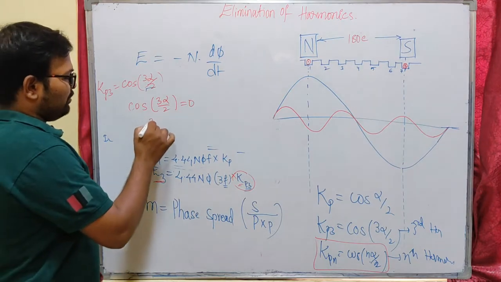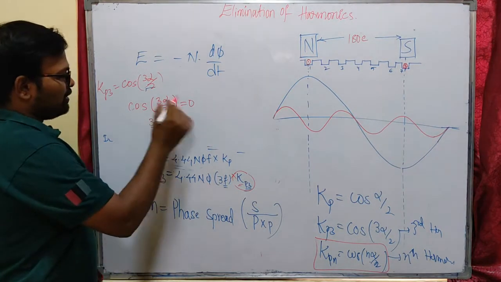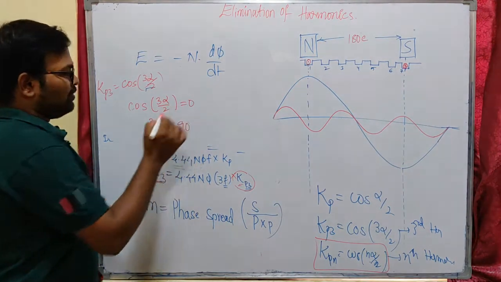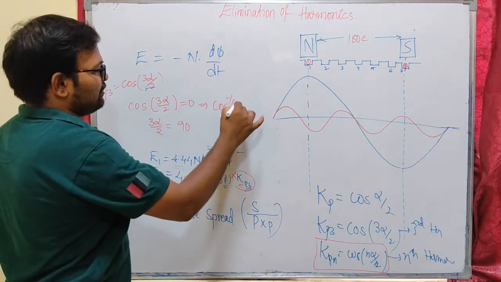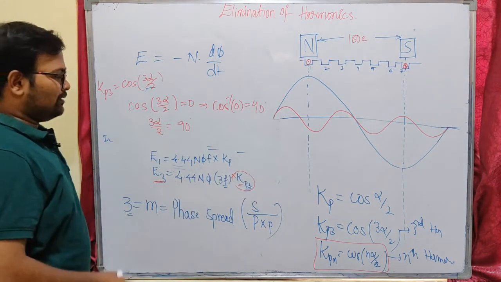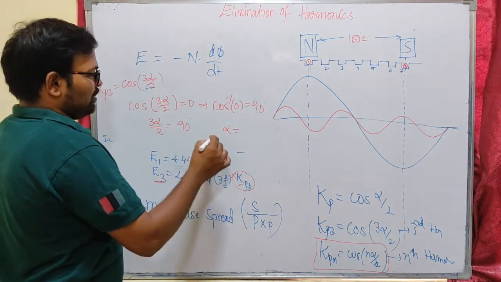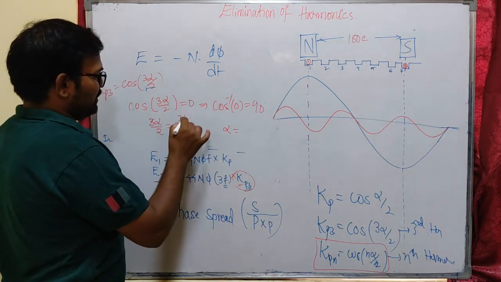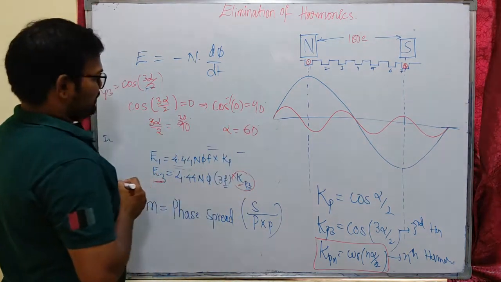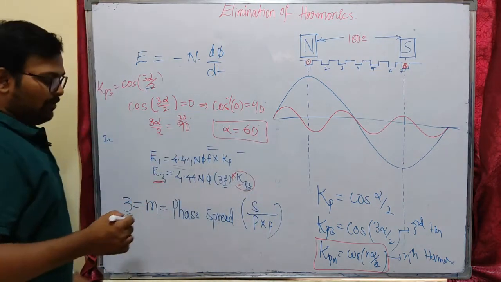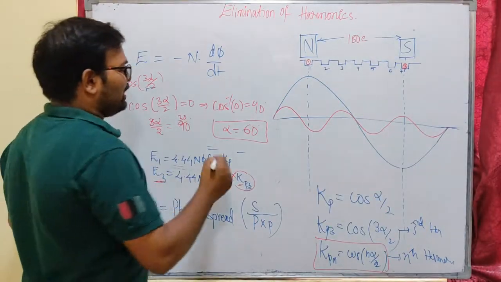So what will happen to alpha here? 3 alpha by 2 will be equal to cos inverse of 0, which will be 90 degrees. Okay, cos 90 is 0, so that will be 90 degrees. So here our alpha will be 3 times 3, that will be 60 degrees. Yes, am I right? Yes, it is 60 degrees. So what is alpha here? Alpha is nothing but our carding angle. This is our carding